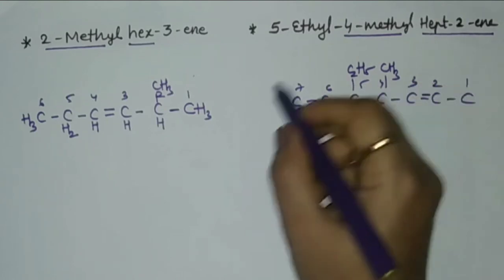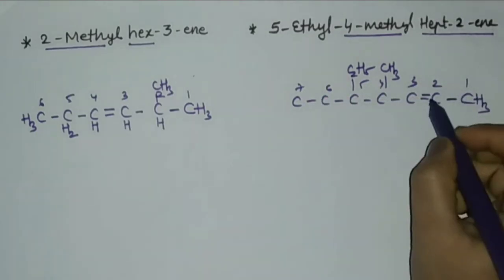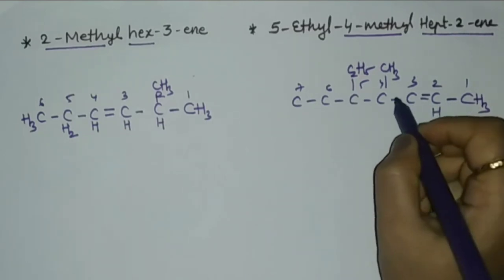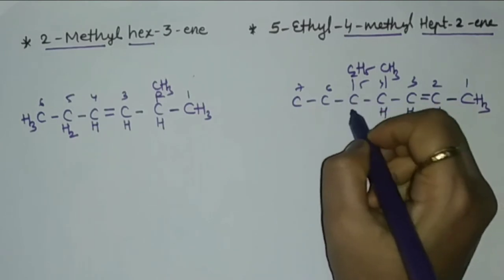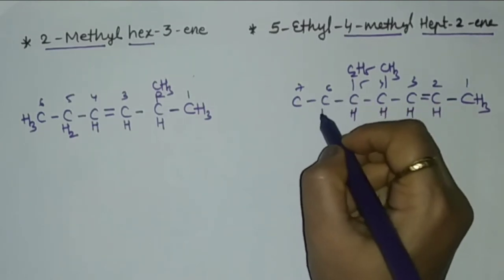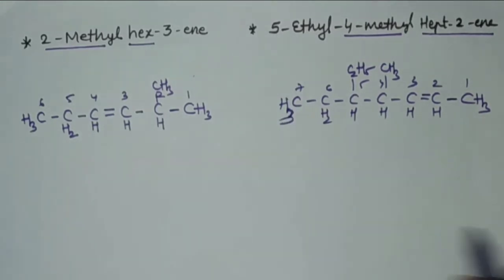So now let us complete the remaining structure. There's 1 bond, so over here 3 hydrogen atoms. There are 3 bonds, so 1 hydrogen atom. 3 bonds, 1 hydrogen atom. 3 bonds, 1 hydrogen atom. 3 bonds, 1 hydrogen atom. 2 bonds, 2 hydrogen atoms. And 1 bond, 3 hydrogen atoms. So in this way we can draw the structures of the following IUPAC names of alkenes.